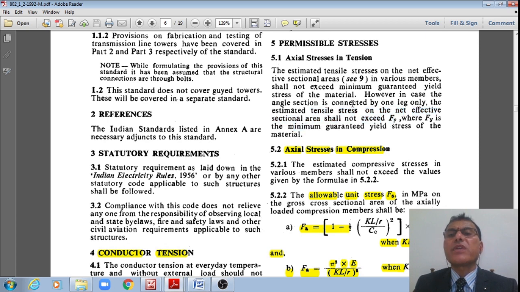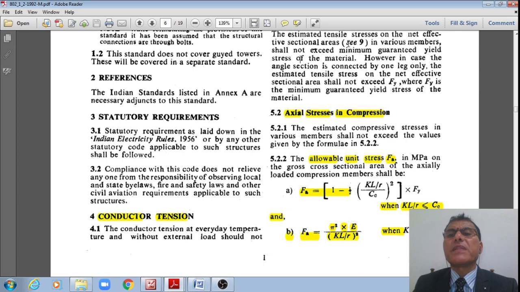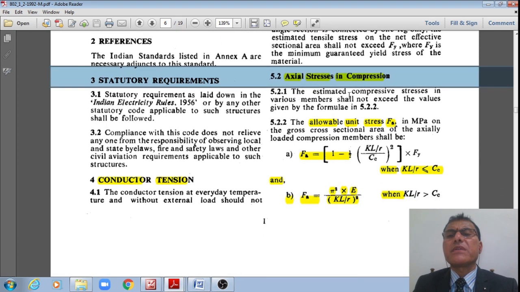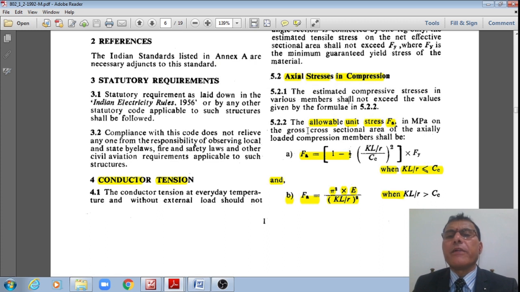That is how the tension is based upon the minimum guaranteed yield stress of the material, right? As per this section 9, we'll see that, right? And axial stresses in compression shall be calculated like this. The allowable unit stress or axial stress in compression, Fa, in megapascals on cross-sectional areas of the axially loaded compression member shall be calculated like this.